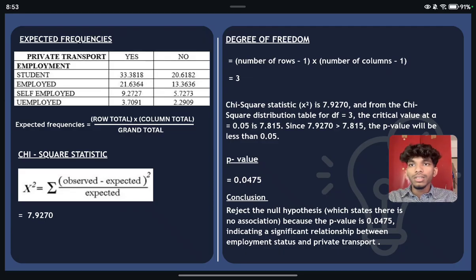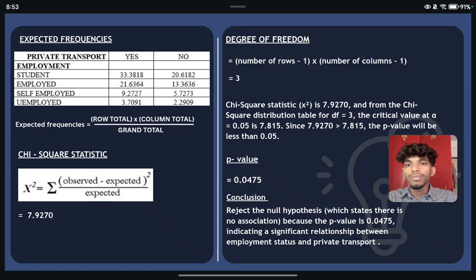On this slide, we move into the calculation. Using the observed data from the table, we calculate the expected frequencies. This represents the values we would expect to see if there were no relationship between employment status and private transport. After this, we calculate the chi-square statistic, which gives us a value of 7.9270.